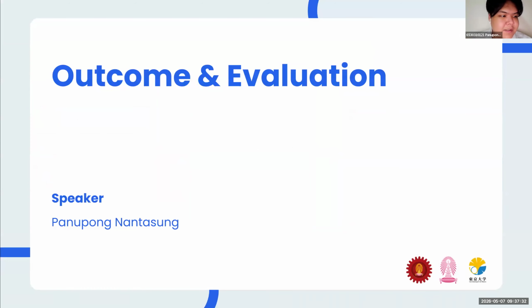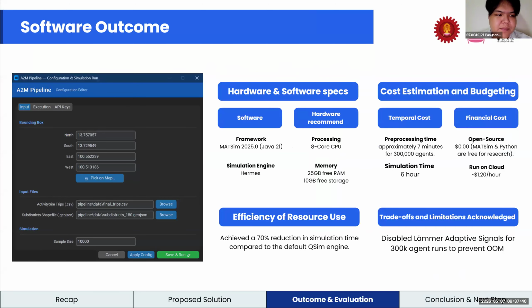Okay, next, let's look at the outcome and evaluation of our project. First is the software outcome. We developed a GUI to simplify configuration and simulation, which we will demonstrate in the demo section. It runs locally on a PC. Recommended specs are an 8-core CPU with 32 GB memory. And for a large-scale simulation of 300,000 agents, it takes about 6 hours to complete.